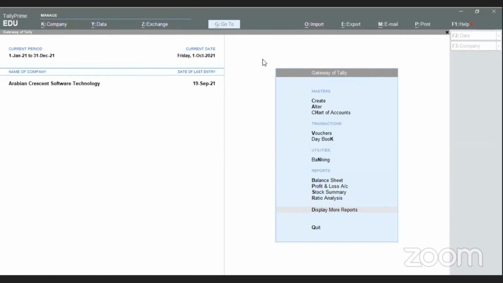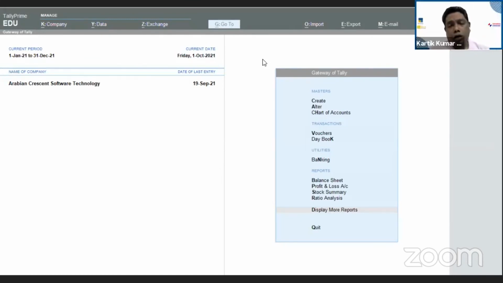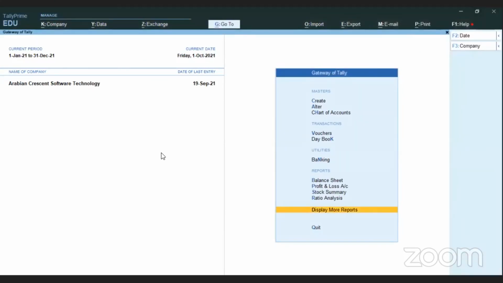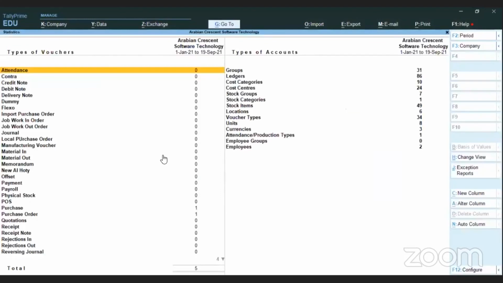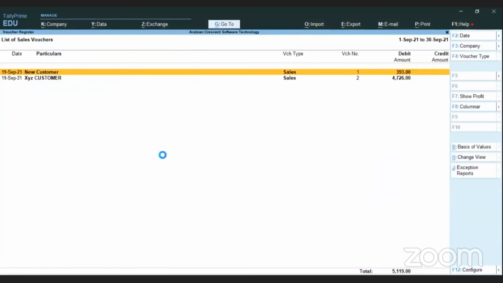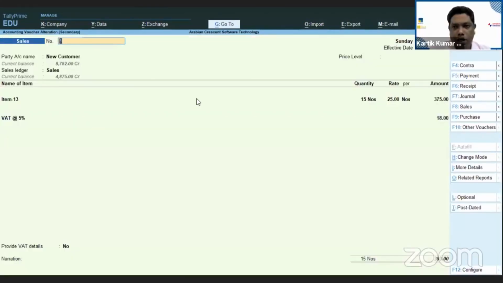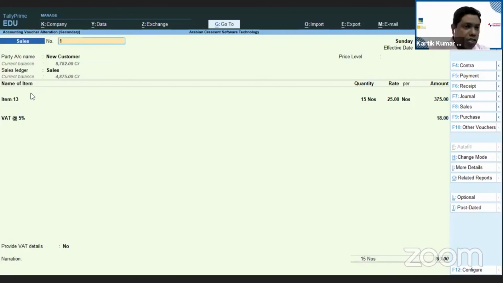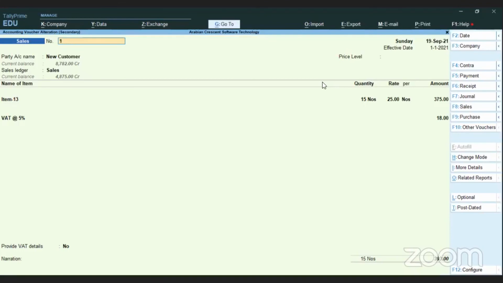And yes, there are some modules we have developed. Say for instance, let me share. You can see my screen. Now I'm going into the sales invoice. I want to block fields from here, so that I can change the item name but I cannot change the rate. We have those kinds of customization also.